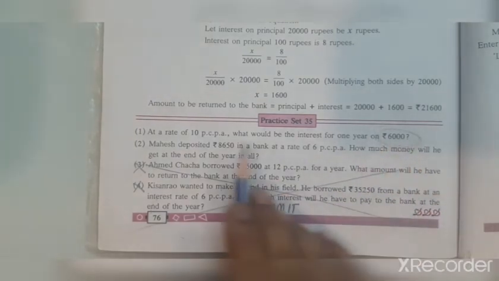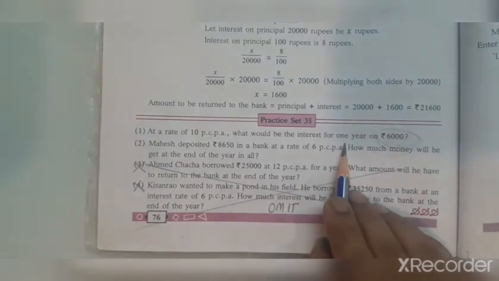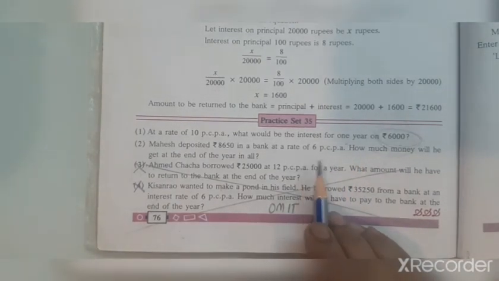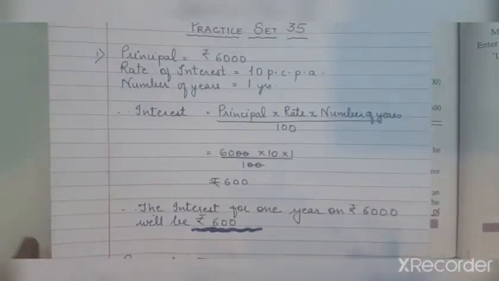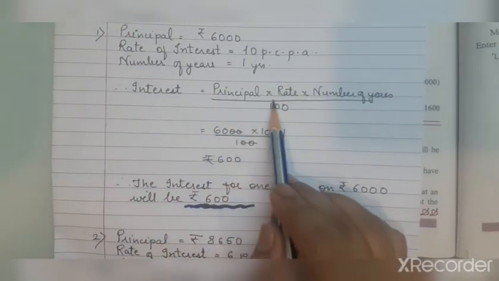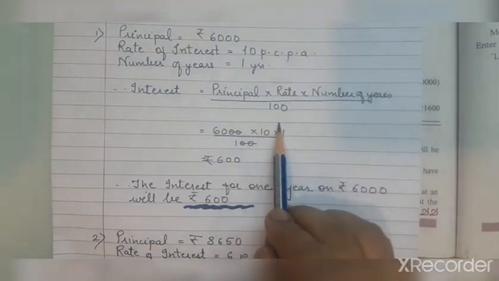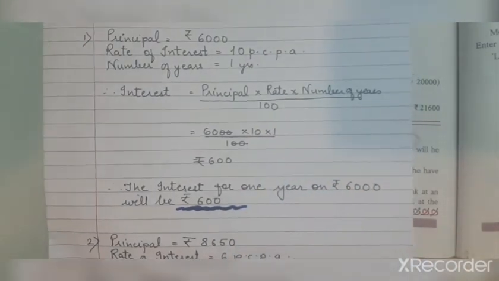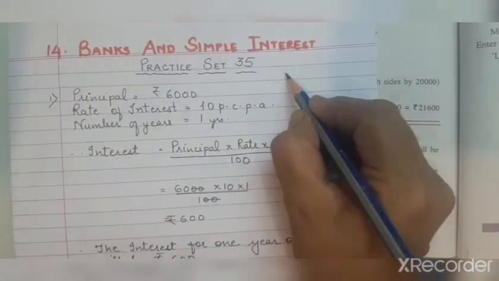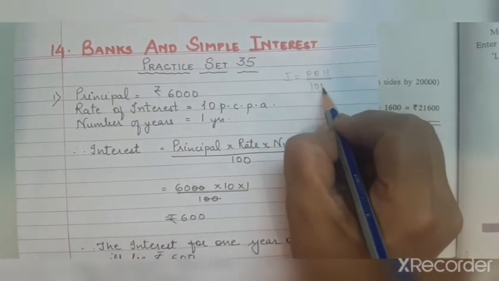On the 6,000 the rate of interest is 10 PCPA, and the time for which the transaction is done is 1 year. Now the simple way of solving this is a formula: interest is equal to principal into rate of interest into number of years upon 100, which is also written as interest is equal to PRN upon 100.